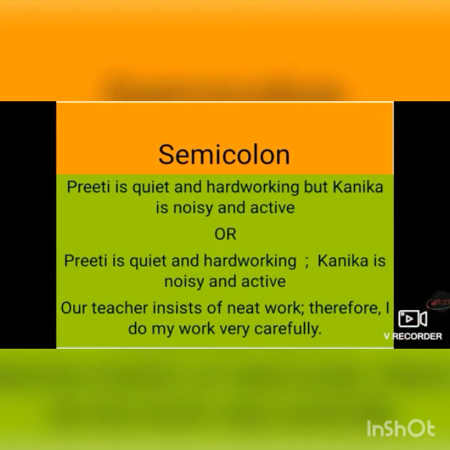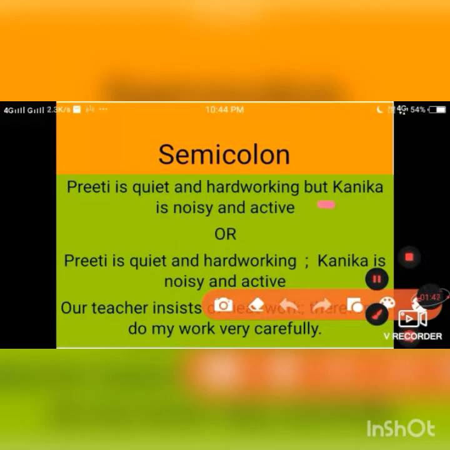Now you can see in the example also, the first sentence is: Preeti is quiet and hardworking, but Kanika is noisy and active. Now, if we use a semicolon here, how will we write? Preeti is quiet and hardworking; Kanika is noisy and active. Okay, so here the coordinating conjunction is removed in the second sentence when we use a semicolon in between the clauses. Right?